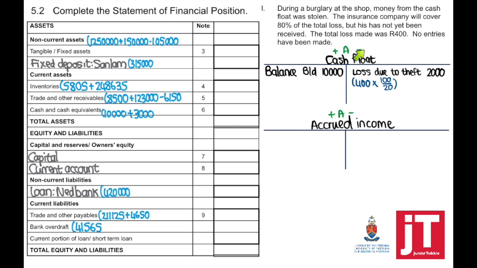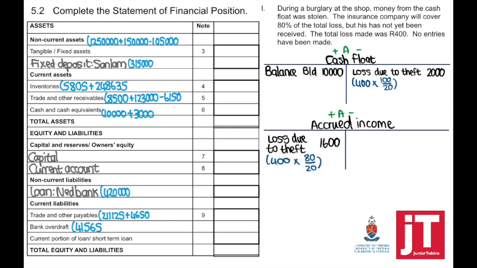But now they provided you with the total loss made was 400. So if I want to know what was the original amount of the cash float that we lost, we have to take 400 times 100 divided by 20. Why? Because 80% of the total loss is what the insurance company is going to pay us out, which means 20% is our loss, which was equivalent to 400. So that's important to understand.